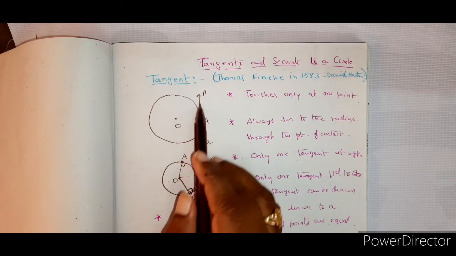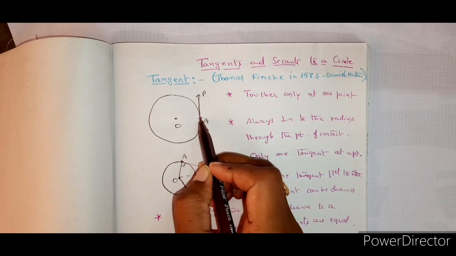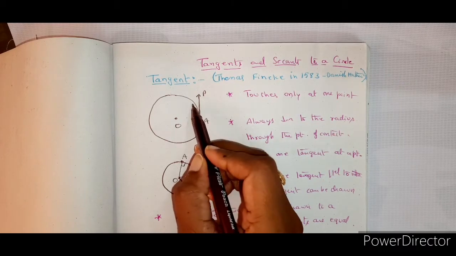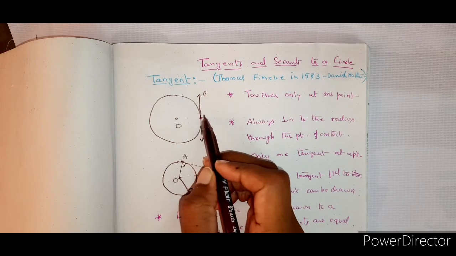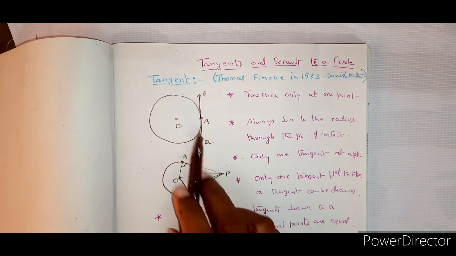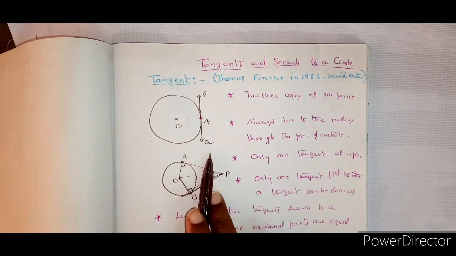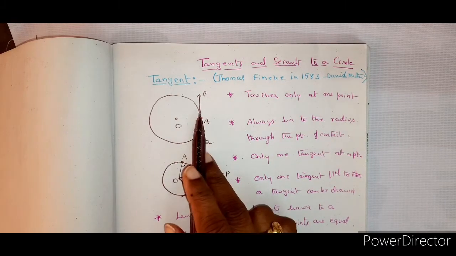Suppose this is a line which touches the circle at only one point. That means there will be only one common point to the circle and the line. Now what are the characteristics?